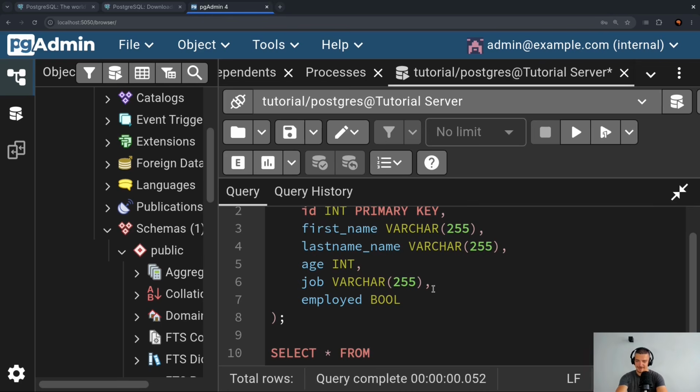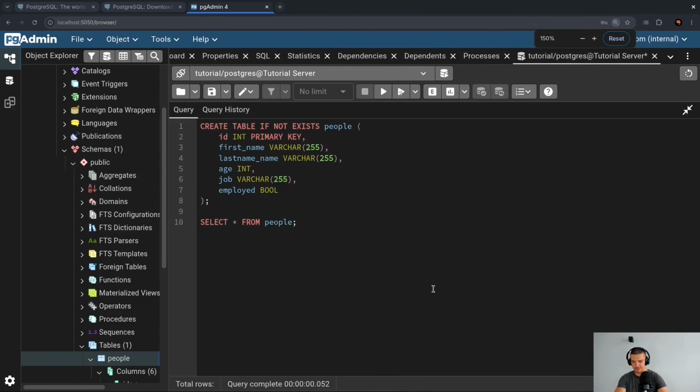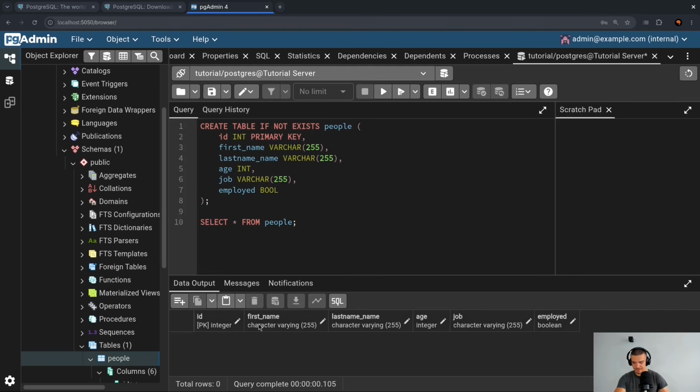So I say select everything from a certain table, people. Then I use a semicolon, then I zoom out again and I run this. I have to, of course, minimize to see the result. Then you can see I get the columns, but I get no data because our table is empty. We don't have anything in our table. So selecting everything from the table gives us the structure of the table, but no content.